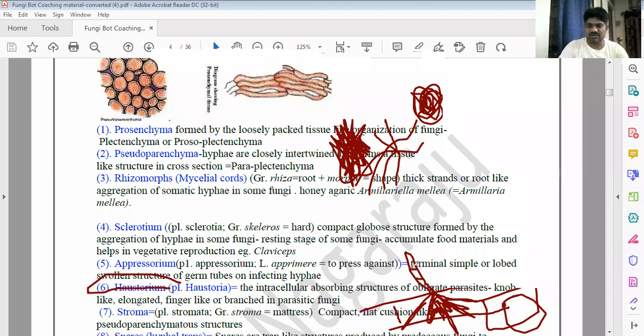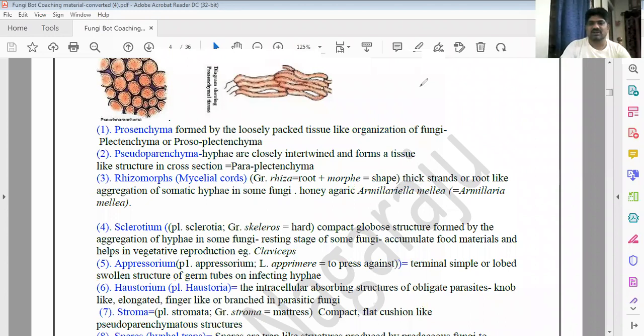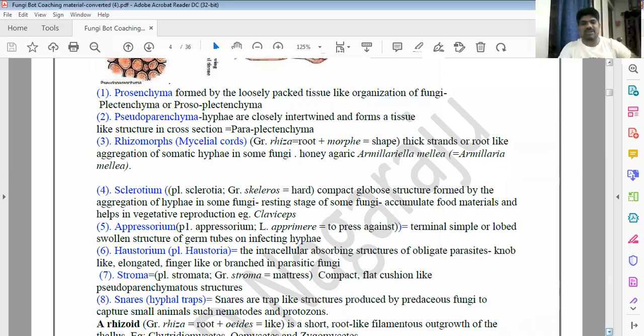Suppose the outer section of the fungus. These are the haustoria. This will be useful to absorb the nutrients. That special structure is the haustorium. This is very important. Haustoria are present in which ones? Fungi. Especially in the parasitic fungi, not in the saprophytic.